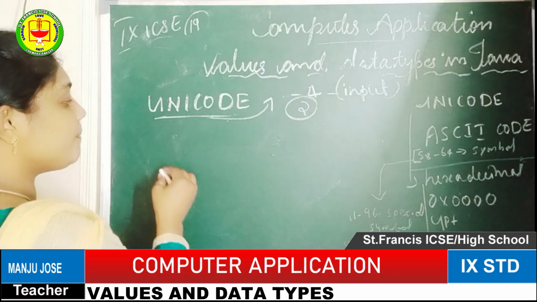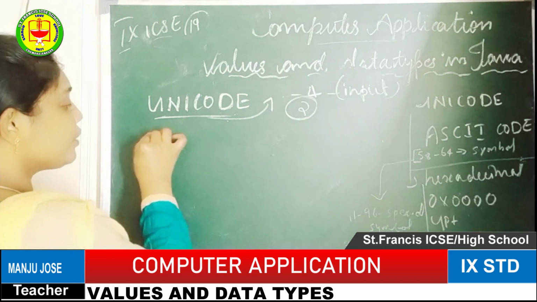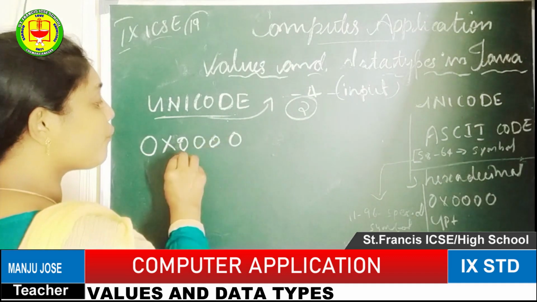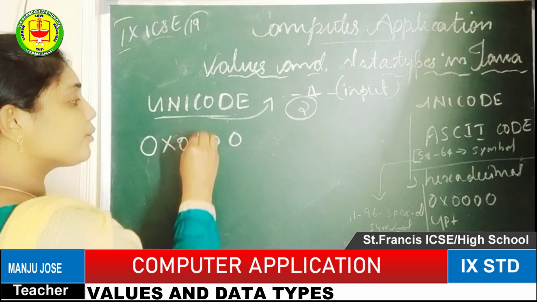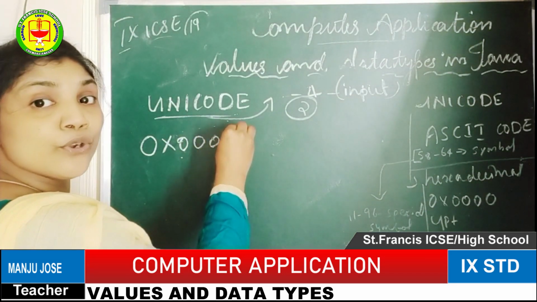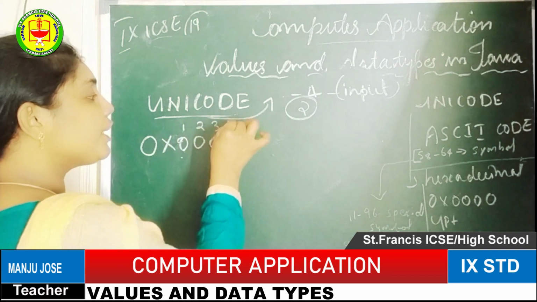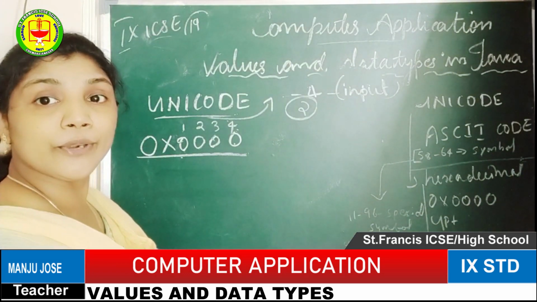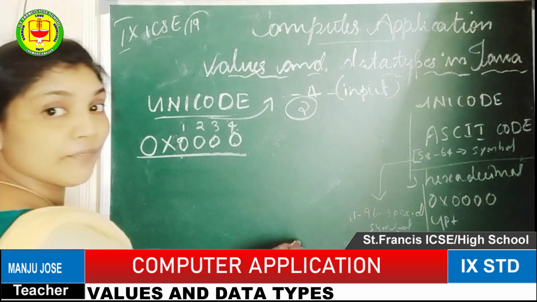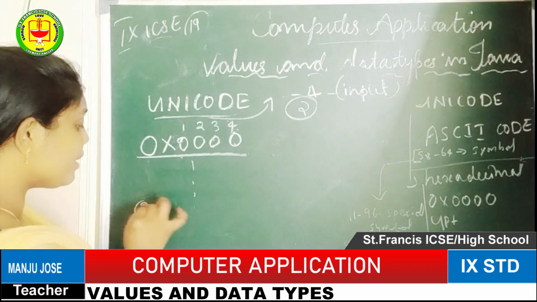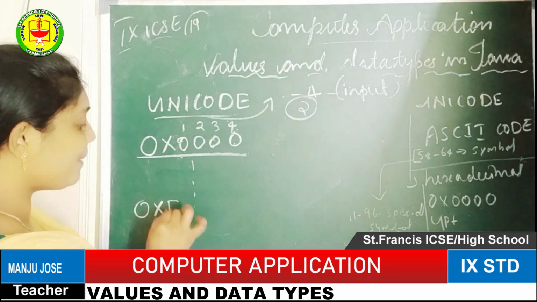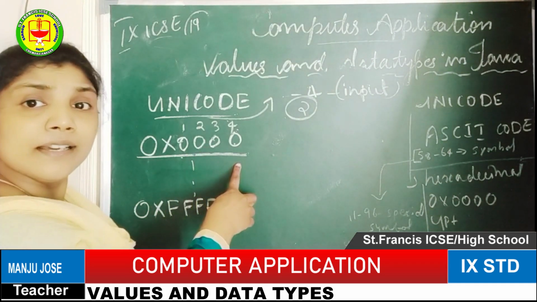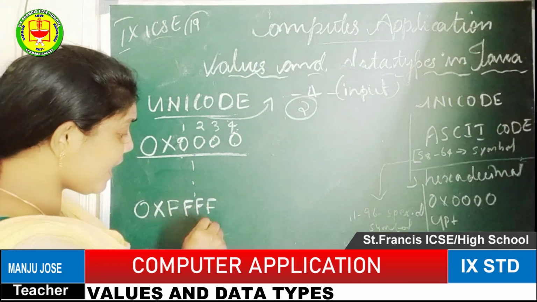Okay. Then how it will be we can see. So here 0 is our input: 0, 0, 0, 0. So 4 places. Then 2 raised to 1, 2 raised to 2, 2 raised to 3, 2 raised to 4. So 1, 2, 3, 4. Okay, this is the starting value of the Unicode. So the starting value is up to 15 will come. The last ending number will be 0 into triple F. Sorry, 4F. Here we used zeros, here we used F.